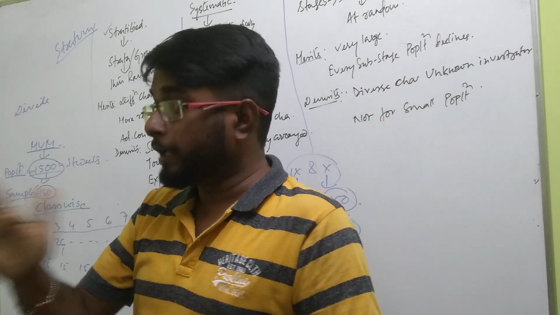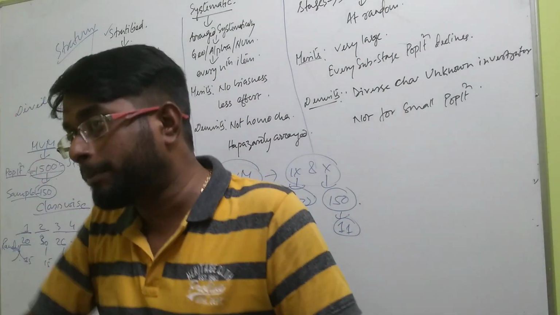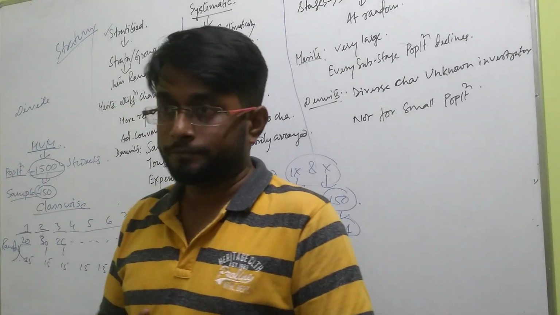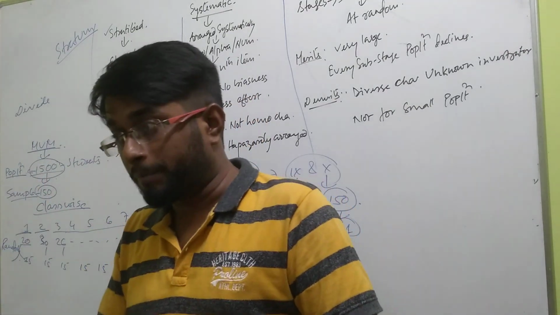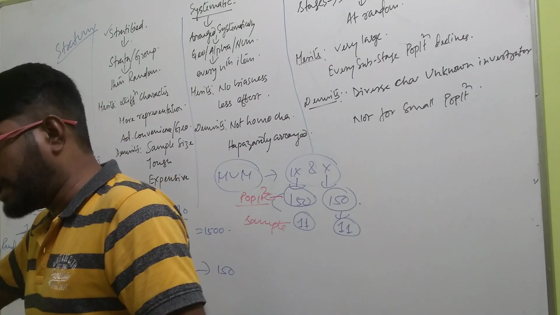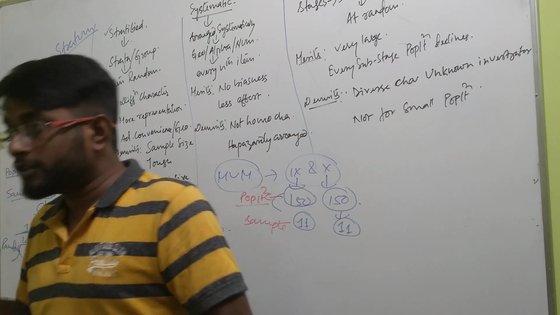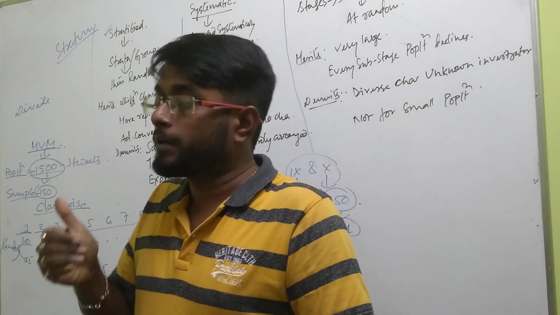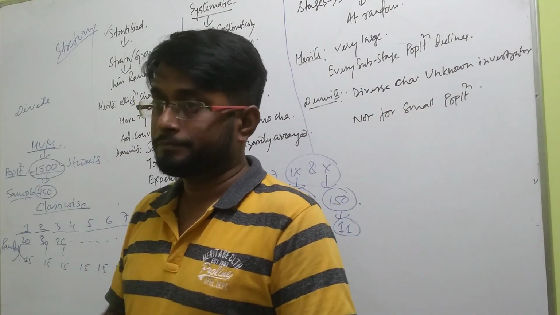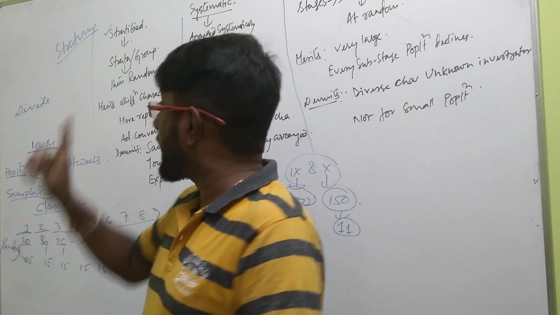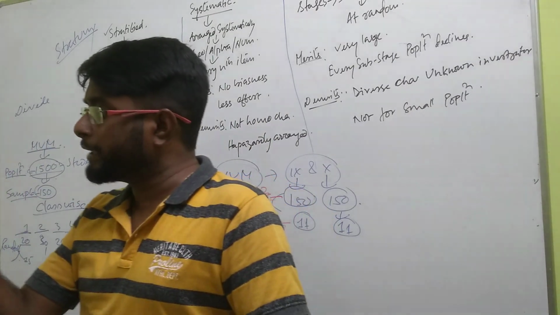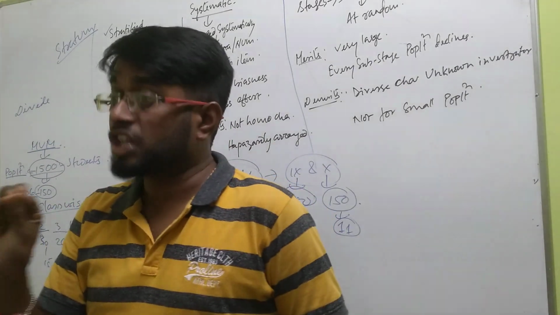In random sampling no division is done. From the very beginning randomly it is taken. But in stratified sampling, initially division is done amongst various groups or strata, and after that from each group randomly samples are taken. That is why I am saying the difference from one method to another is a minor difference, minor changes rather.